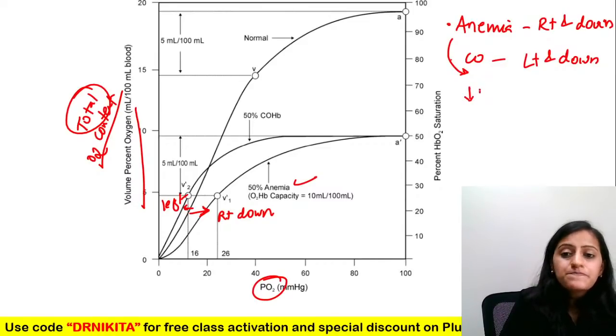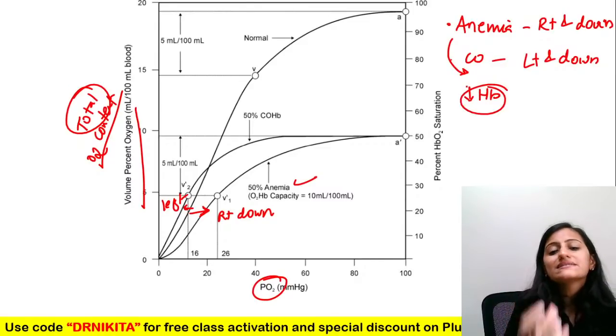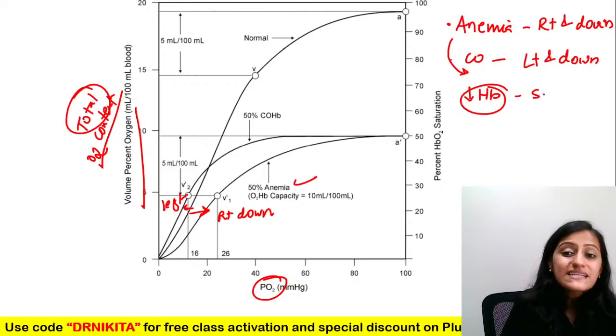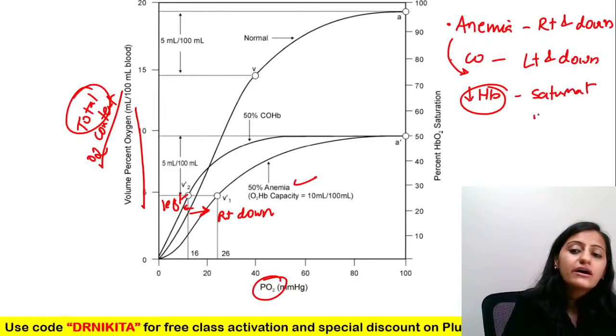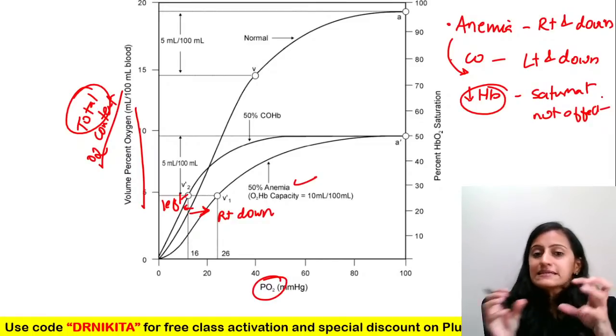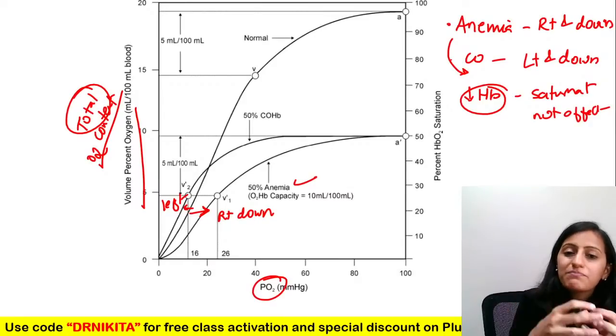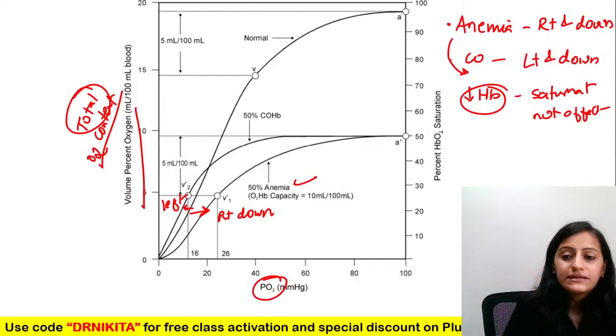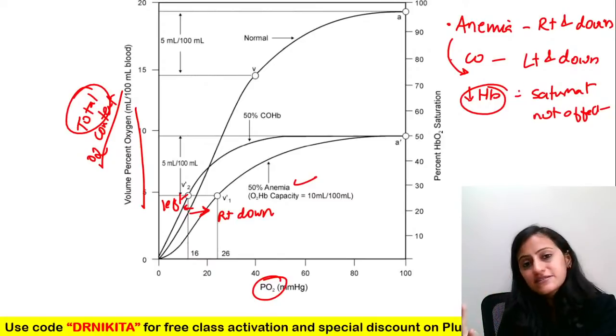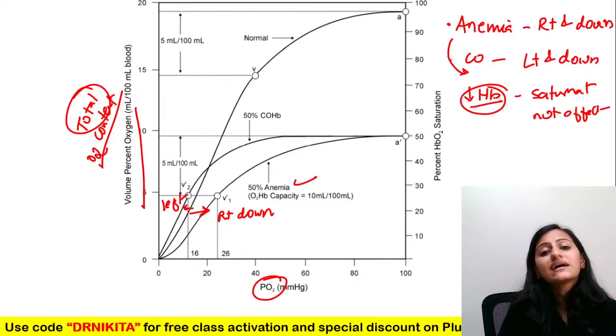In anemia, the hemoglobin quantity itself is less, but the saturation is not affected. The saturation of hemoglobin is not affected. Whatever hemoglobin there is, even if it is less, the saturation is normal. The binding capacity is normal, right? For whatever is there, it is perfect. So it's the total content of oxygen which gets affected.